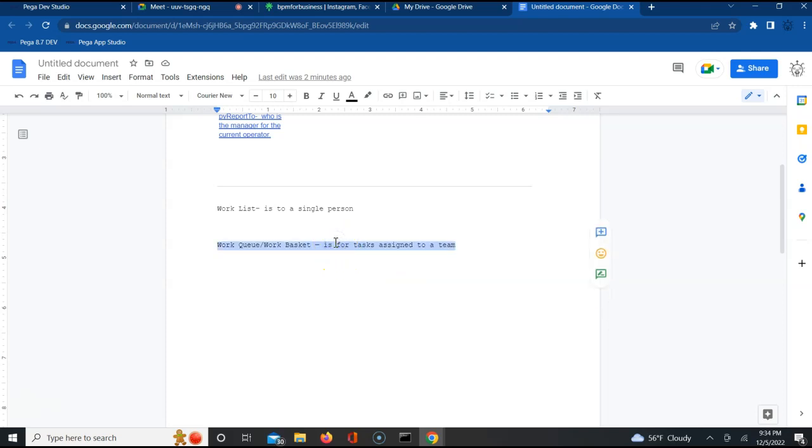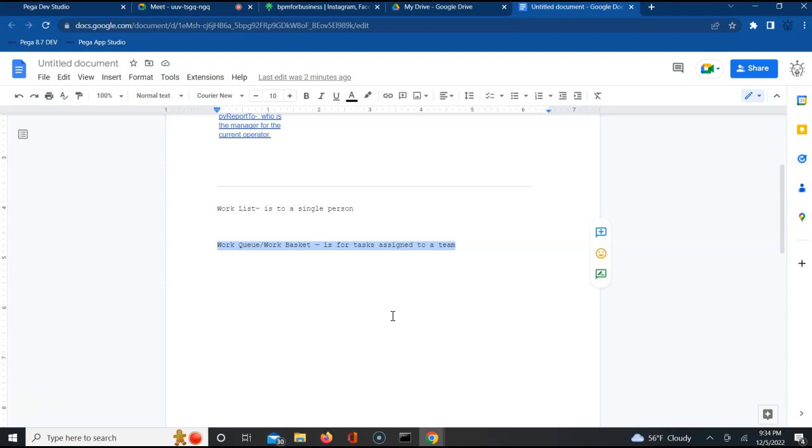Workbasket or work queue. Routing to a Workbasket is similar to, for example, let us say in your class there are three teams and each team has the capability to take work. For example, if you have to clean your grounds, team A, team B, and team C have been decided, and the task is assigned to a group.